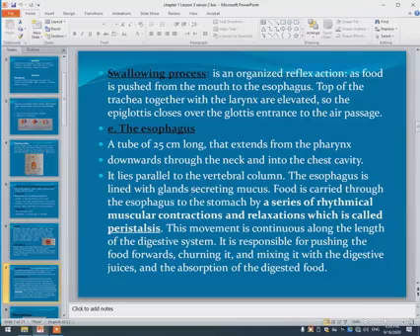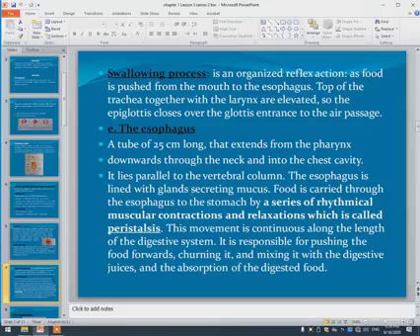The esophagus is a long tube, maybe reaching 25 centimeters, which extends from the pharynx downward through the neck and into the chest cavity. It's parallel to the vertebral column. The esophagus is lined with glands secreting mucus to mix the food. The food is carried through the esophagus to the stomach by an action called peristalsis.